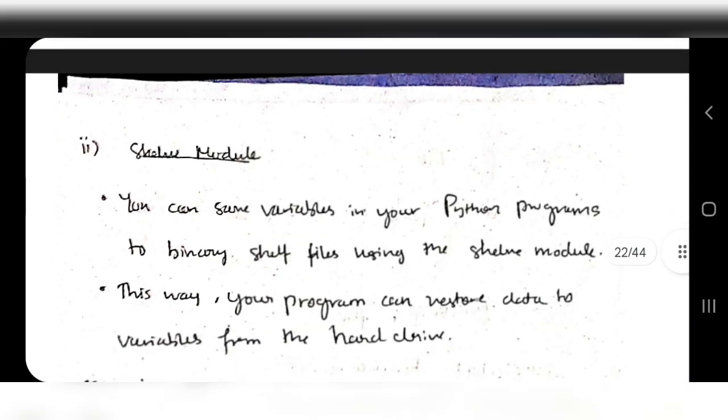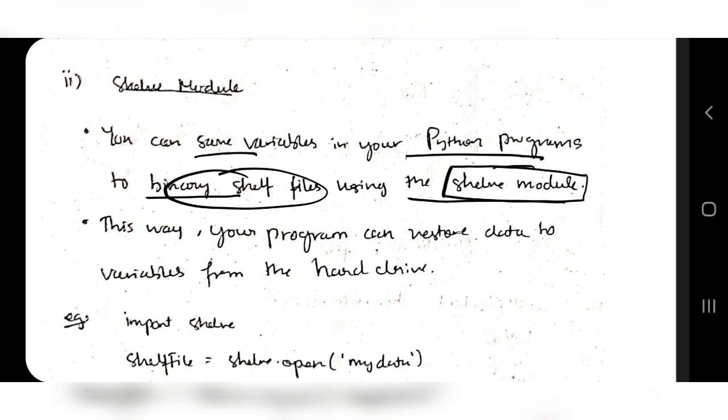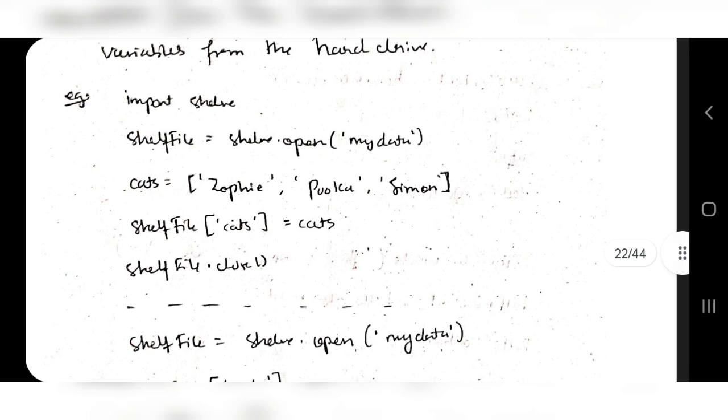Firstly, what you have to write is that you can save variables in Python programs to binary shelve files using the shelve module. So what is the shelve module used for? Saving the variables in binary shelve files. Okay. In this way, your program can restore the data to the variables from the hard drive. Okay, we are just saving the variables. So it's a bit different approach. Let's see what the difference is in this one.